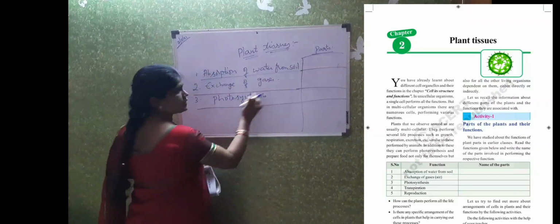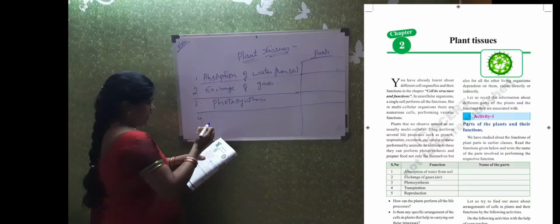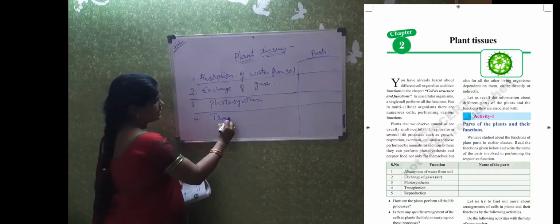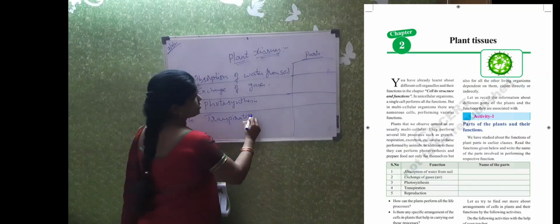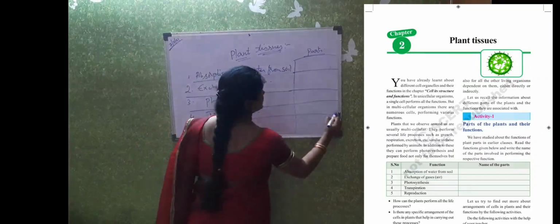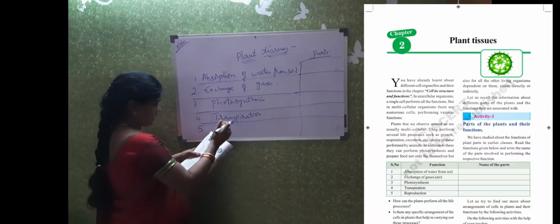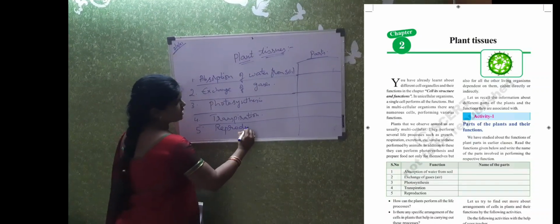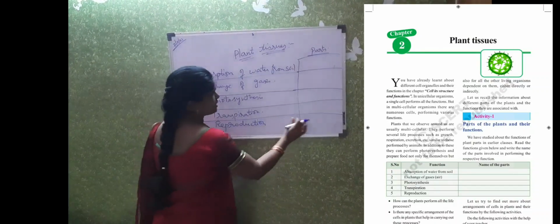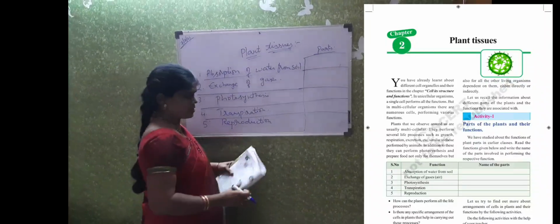There you write the part of the plant which performs photosynthesis. The fourth one is transpiration. There you write the part which carries out transpiration. And the last one is reproduction. There we write the parts which perform reproduction.